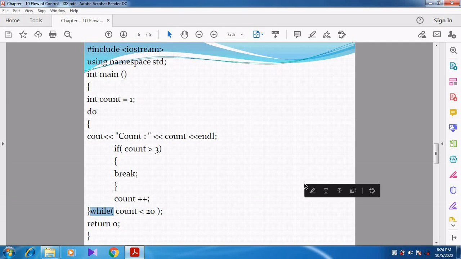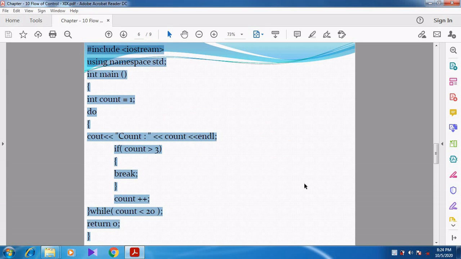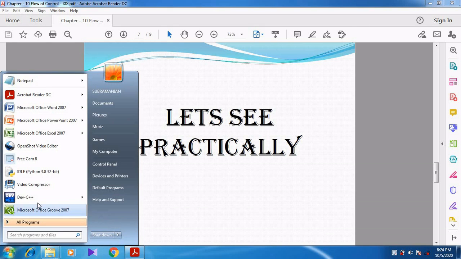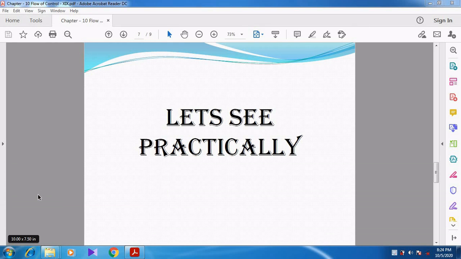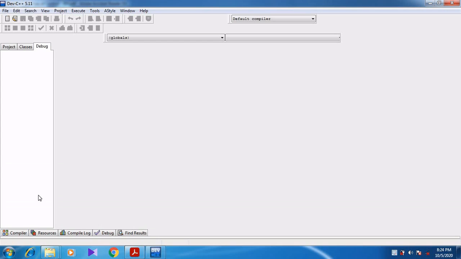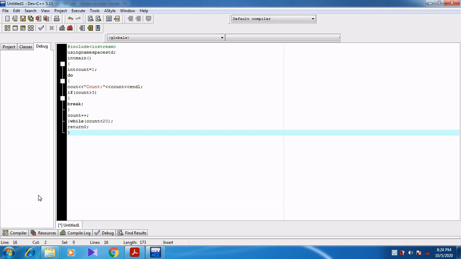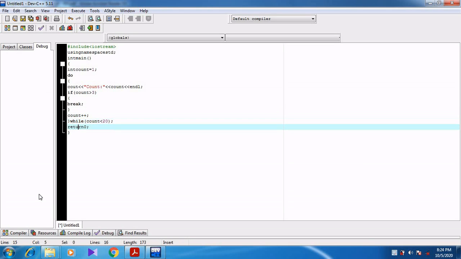Right. Now we can see this thing in a practical manner. Then you can understand it clearly. So before that I am just copying the program. So let us see in a practical manner. Start menu. Click the Dev C++. Control plus N. Control plus V. So now I want to do some changes.